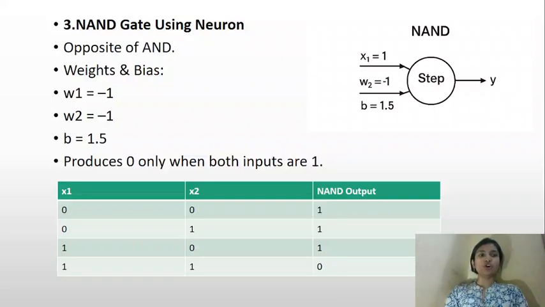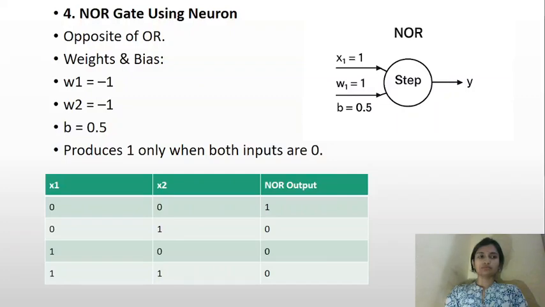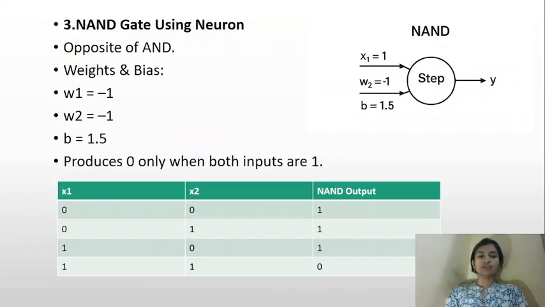It is the opposite of AND. Weights and bias: w1 is -1, w2 is -1, and b is 1.5. It produces 0 only when both inputs are 1. For x1, x2 and NAND output: 0,0 gives 1; 0,1 gives 1; 1,0 gives 1; and 1,1 gives 0.